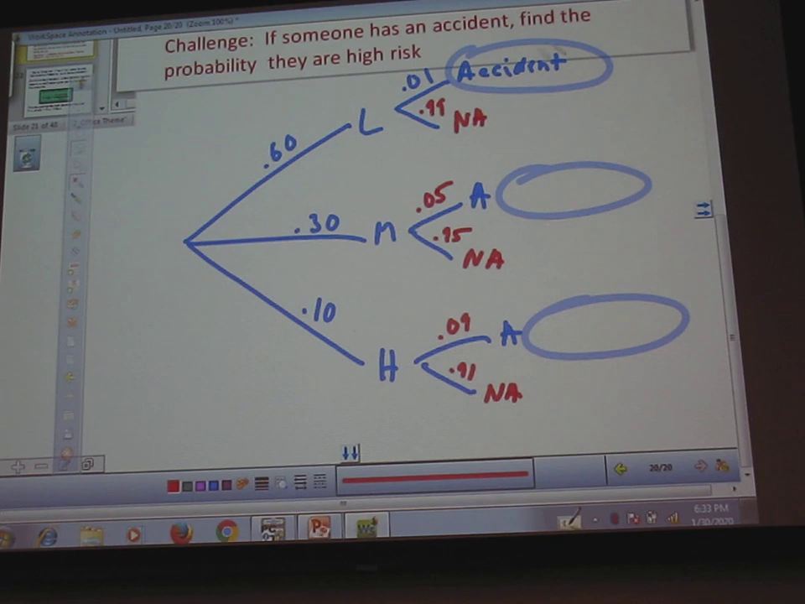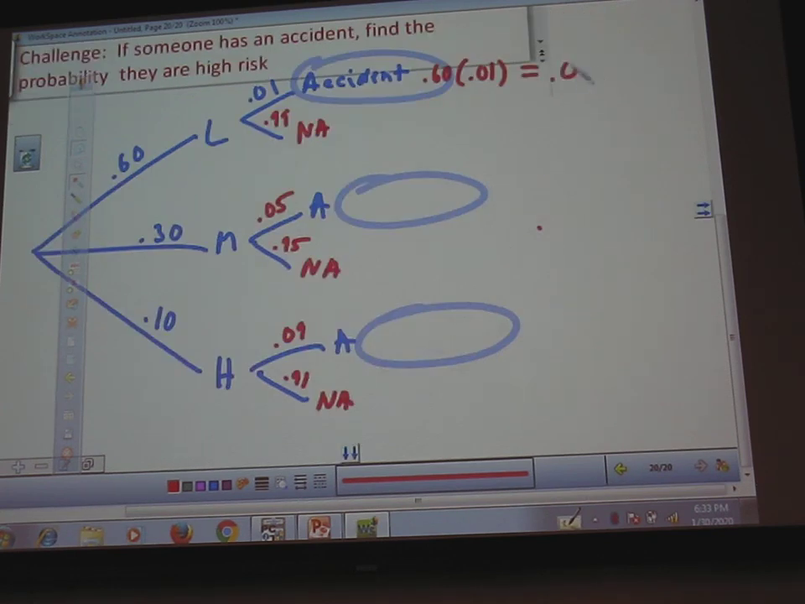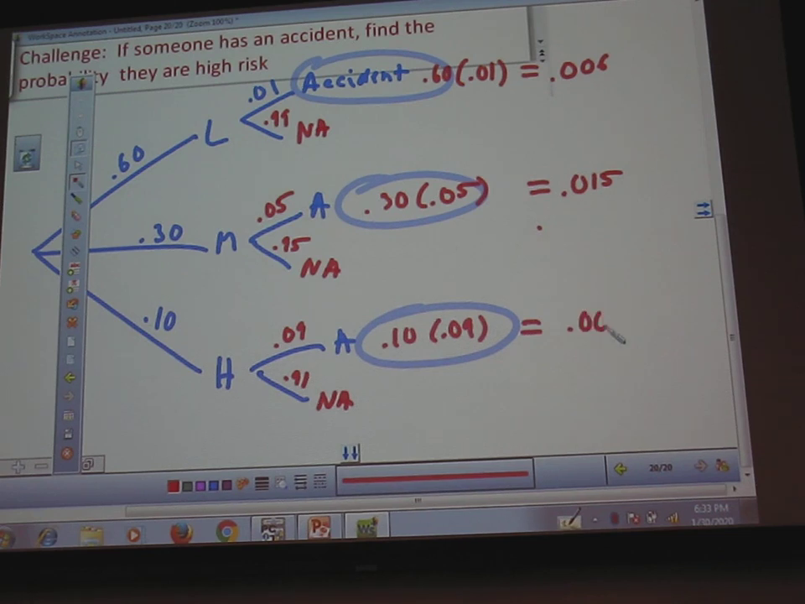How do you find this spot here? 0.60 times 0.01, and you guys got 0.006. Here you did 0.30 times 0.05, and you got 0.015. And then this last one you did 0.10 times 0.09, and you got 0.009.